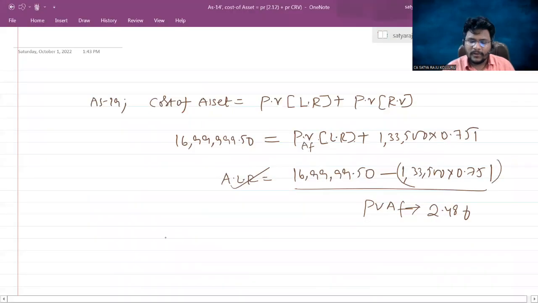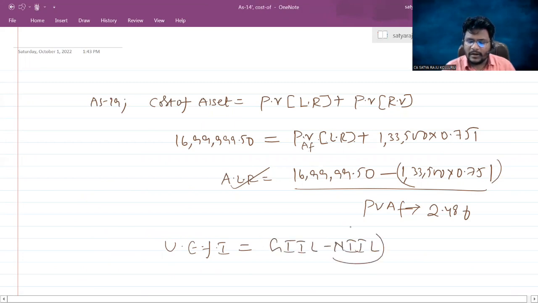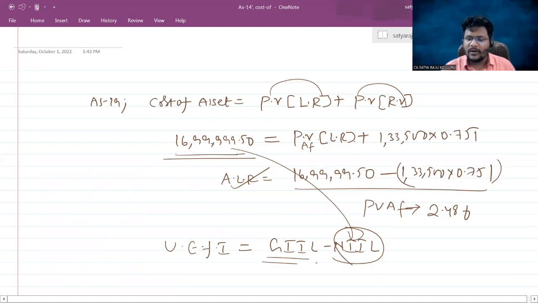Unearned finance income. Sir, unearned finance income is the difference between gross investment in the lease and the net investment in the lease. You know the net investment in the lease already. Net investment in the lease is nothing but present value of lease rentals and present value of the residual value, which is the cost of the asset, which is 16,99,999. Sir, then what is the gross investment in the lease, guys? If you know the annual lease payment, the annual lease payment plus residual value without applying the present value is the gross investment in the lease.